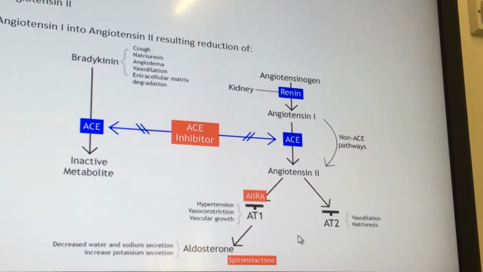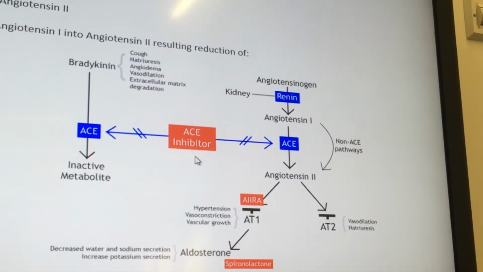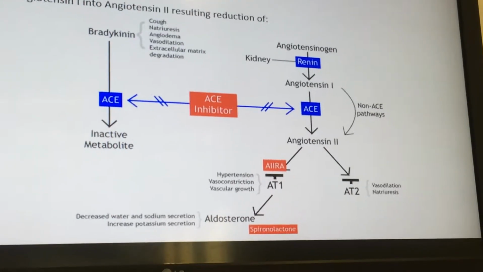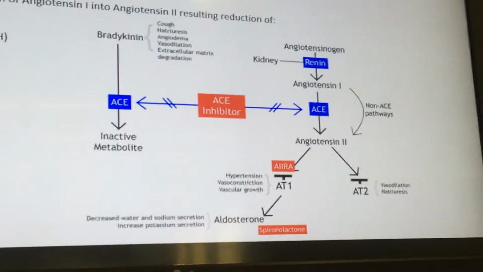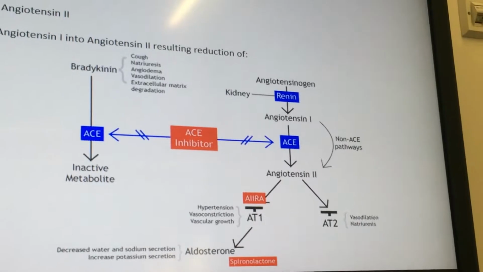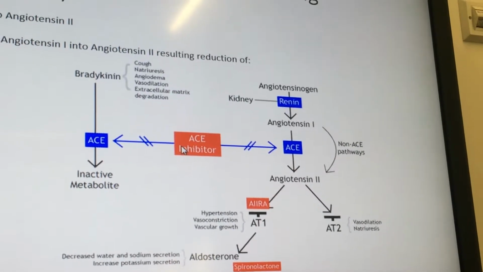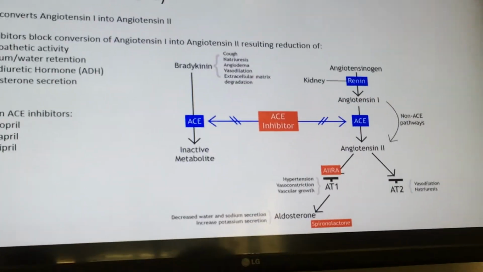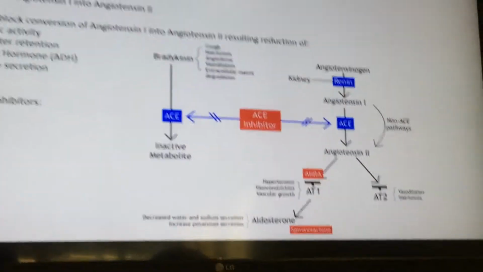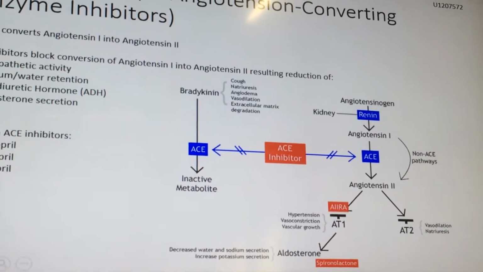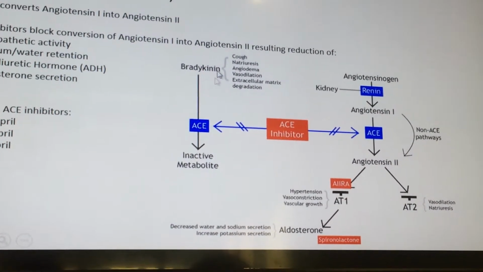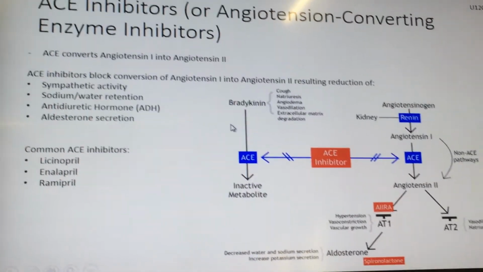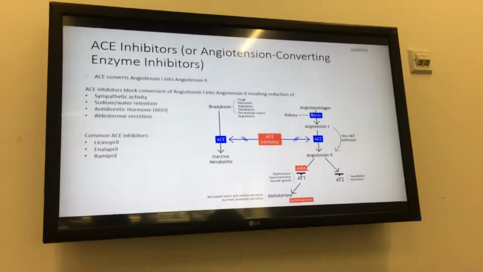However, ACE inhibitors prevent the formation of angiotensin II by blocking the conversion of angiotensin I into angiotensin II. When levels of angiotensin II are decreased, it leads to dilation of blood vessels, hence reducing the amount of sodium and water retention and therefore reducing blood pressure. However, ACE inhibitors also block the breaking down of bradykinin, which is a vasodilator substance. This means that there will be an increase in levels of bradykinin, hence causing side effects such as coughs. There are three common ACE inhibitors. These are known as lisinopril, enalapril, and ramipril.